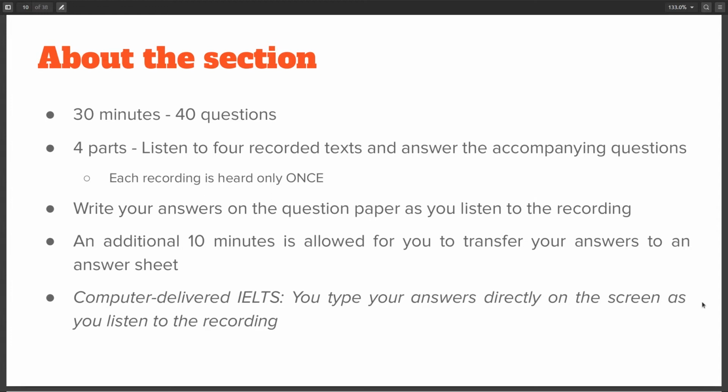You can write your answers on the question paper as you listen to the recording, thus you can note down the important points. An additional 10 minutes are allowed for you to transfer your answers to the official answer sheet. Thus, you can first note your answers on the question paper and in the last 10 minutes you can transfer them to the answer sheet. For the people taking the computer-delivered IELTS, you can type your answers directly on the screen as you listen to the recordings.